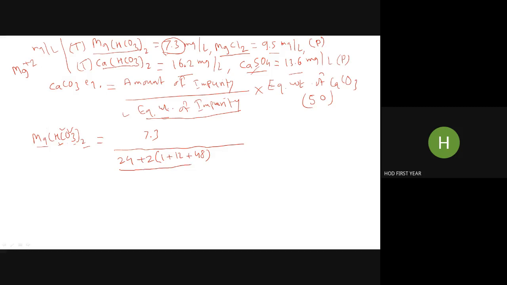So I want equivalent weight. So divide by valency of magnesium, which is plus 2, or 2 simply. So divide by 2. And what is over here? Equivalent weight of CaCO3. That is fixed, 50. Do you understand? So calculate. Can somebody calculate and tell me the answer?